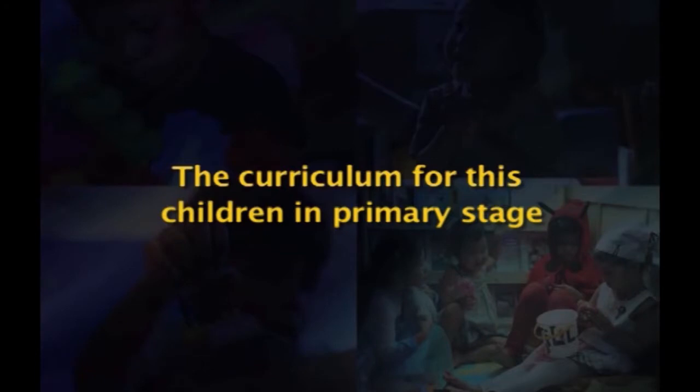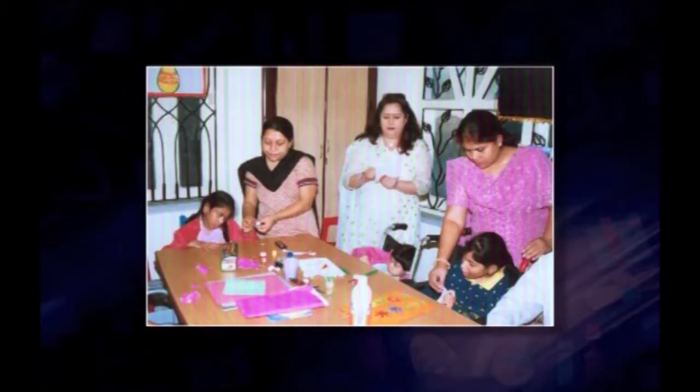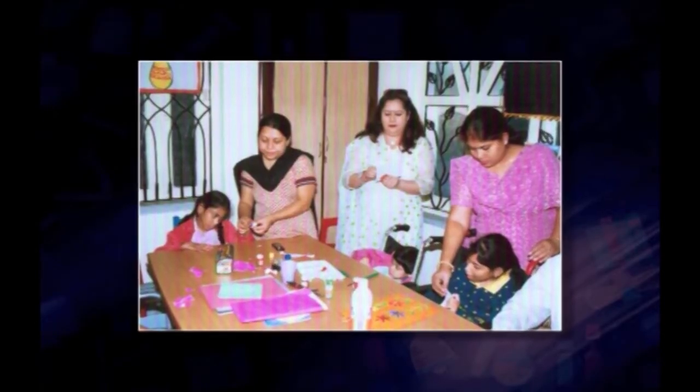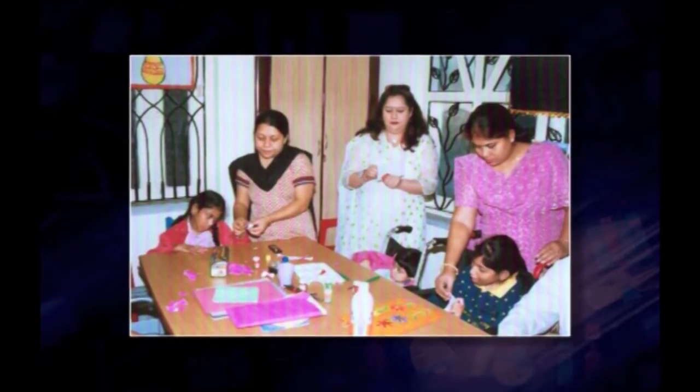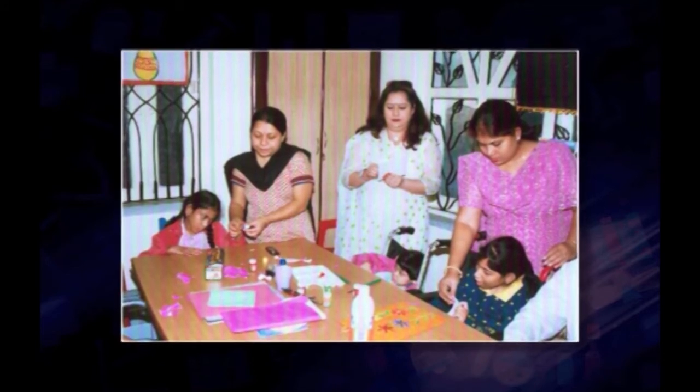The curriculum for these children in the primary stage. The framework or shaping of the curriculum at the primary stage is intended for all pupils, including those with special educational needs. The mechanisms of learning outcomes, attainment targets and programs of study assist teachers in their prime role of making the curriculum appropriate for their students.